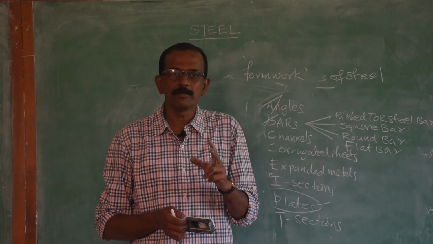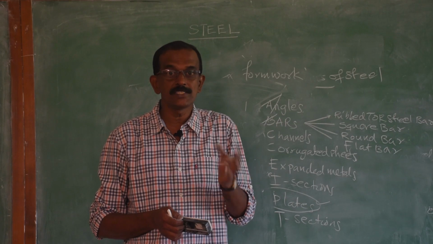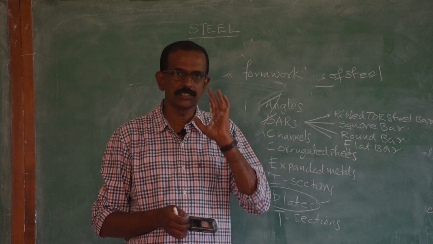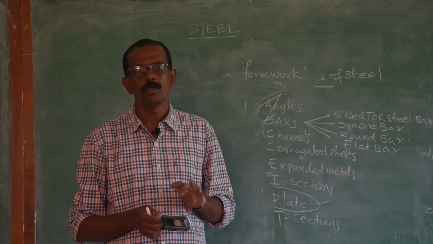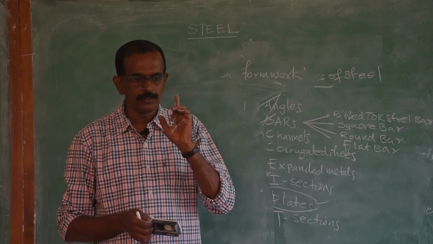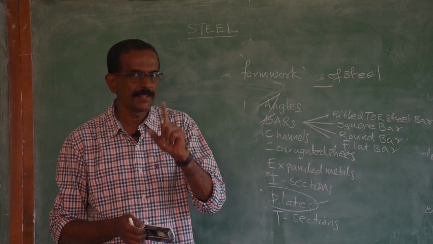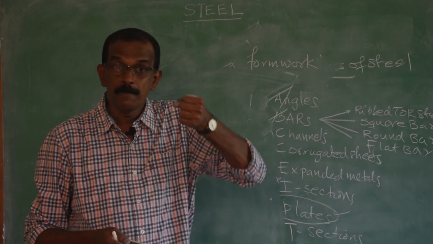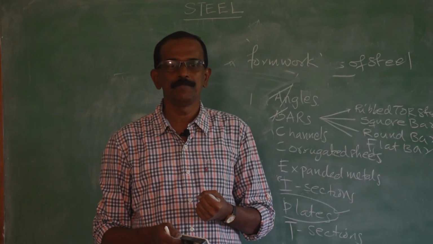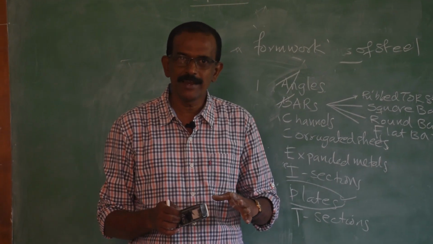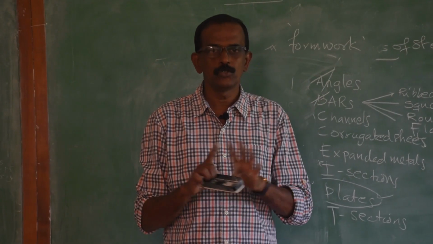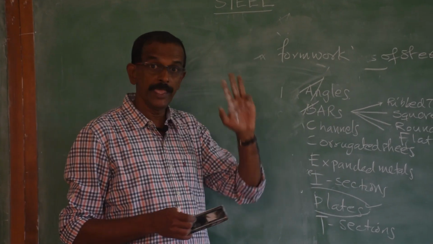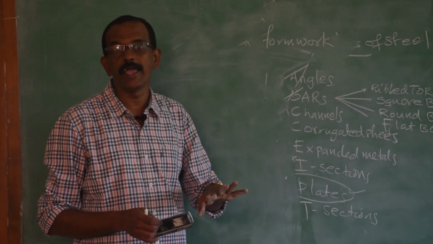Based on the carbon content, steel is classified as mild steel, medium hard steel and hard steel. Mild steel is commonly used for almost all construction. Two varieties: torsteel and ordinary mild steel. Advantages of torsteel: good grip, good bondage, more strength, less material, end hooks are not required, so time can be saved. Now coming to the market forms of steel: A, B, C, C, E, I, P, T.